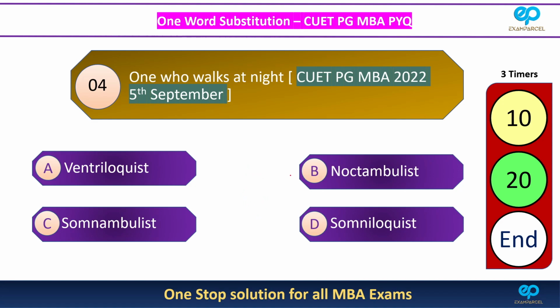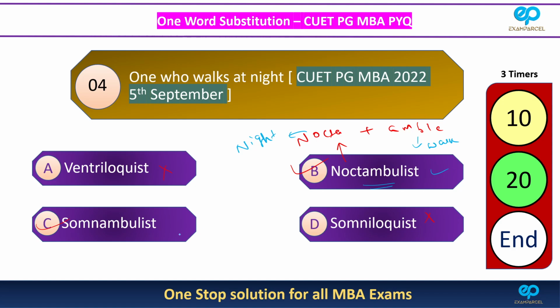Here also we have more than one correct answer. NTA released that there were two correct options. The first one was noctambulist and the second was somnambulist. These two are wrong. Now let us look at all the words individually. First look at the correct answer, noctambulist. This is made from nocta and ambul. Nocta means night and ambul means walk. So a person who walks at night.